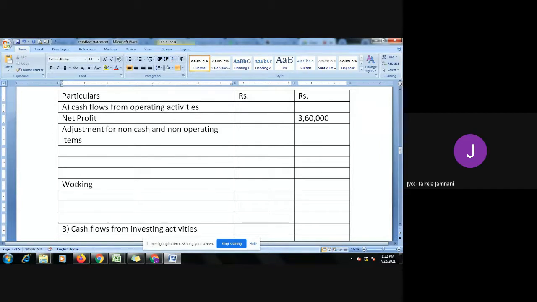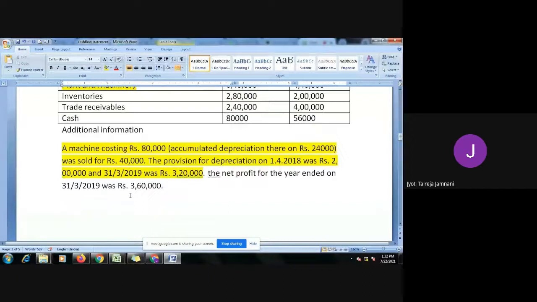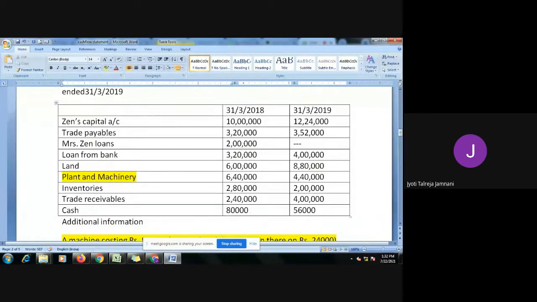Then the next is changes in working capital. So this I will highlight. Here we will take all our current assets and current liabilities under the changes in working capital heading. It will come in operating activities, but under the heading changes in working capital. So it is trade payable, that means it's a liability. 3,20,000 was the opening balance and 3,52,000 is the closing balance.